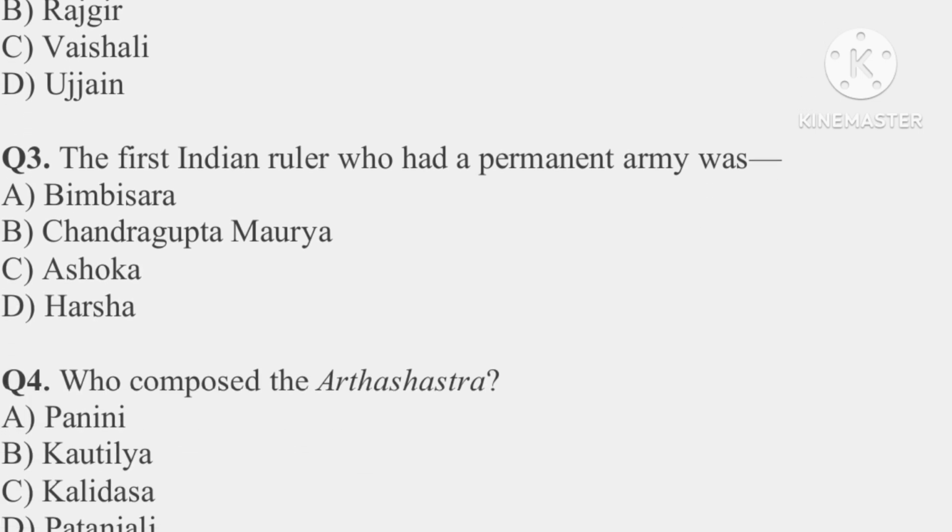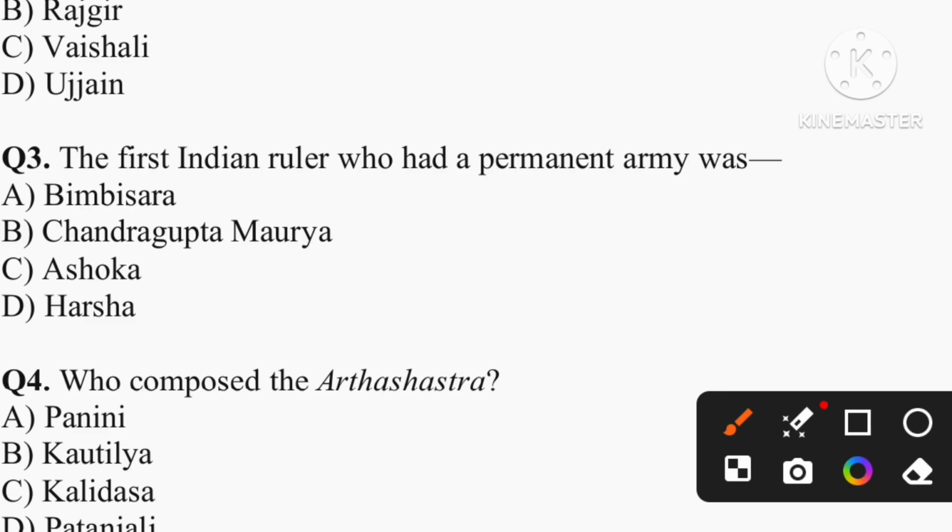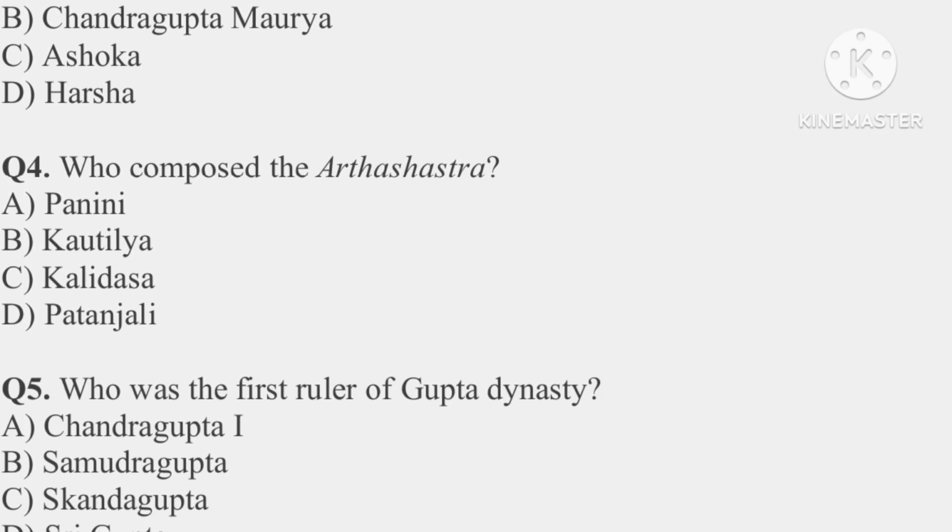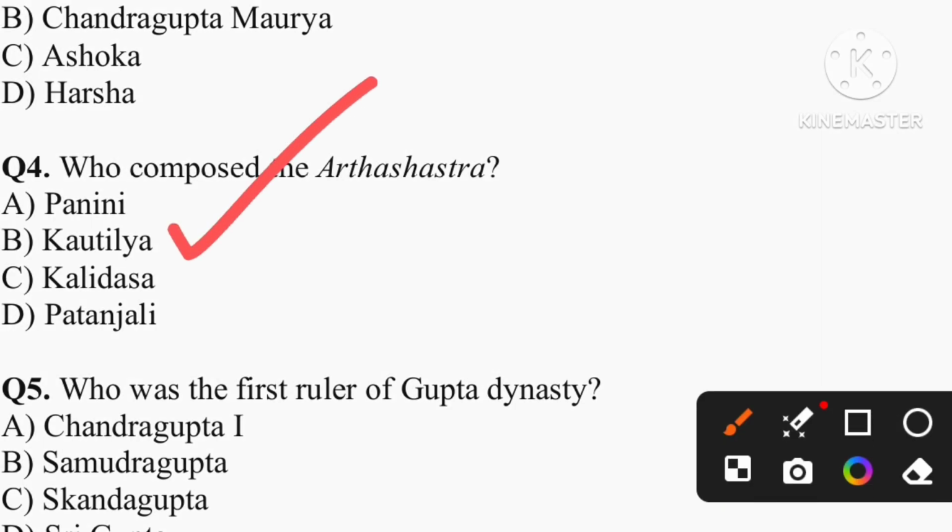Question number three. The first Indian ruler who had a permanent army was. So the correct answer is option A, that is Bimbisara. Question number four. Who composed the Arthashastra? So the answer is Kautilya. That is option B is the correct answer.